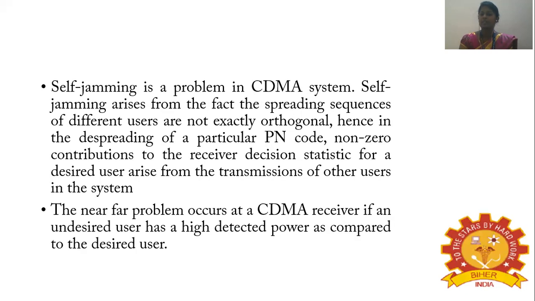Self-jamming is a problem which occurs in the CDMA system. It arises from the fact that spreading sequences of different users are not exactly orthogonal. Hence, in despreading a particular pseudo random code, a non-zero contribution to the receiver decision statistic for a desired user arises from the transmission of other users in the system. The other problem is the near-far problem, which occurs in the CDMA system if an undesired user has a high detected power as compared to the desired user. So in CDMA, there are the self-jamming problem and the near-far problem. And this is all about CDMA, the code division multiple access technique.